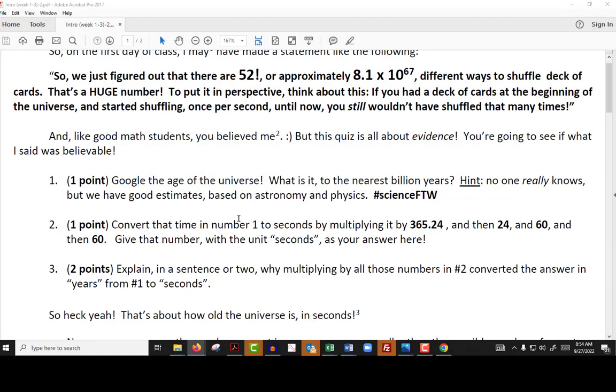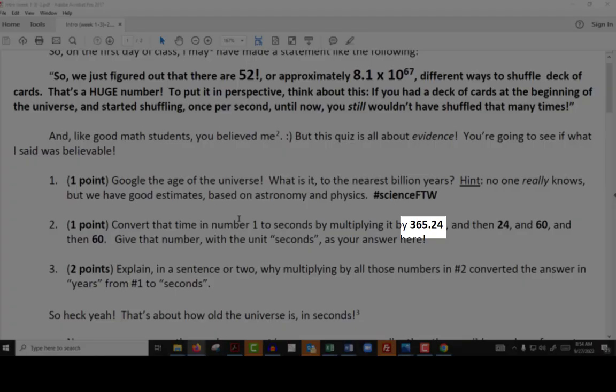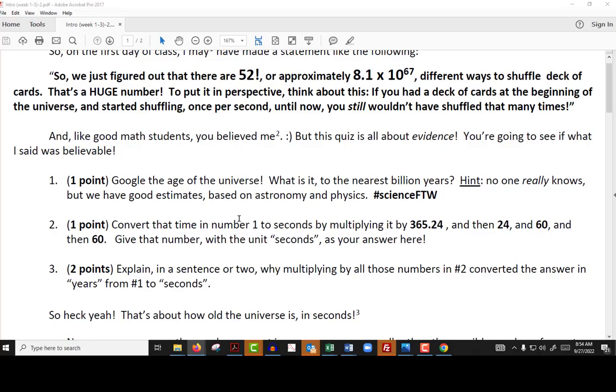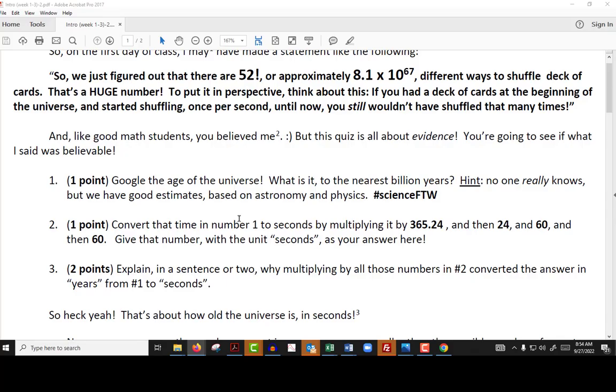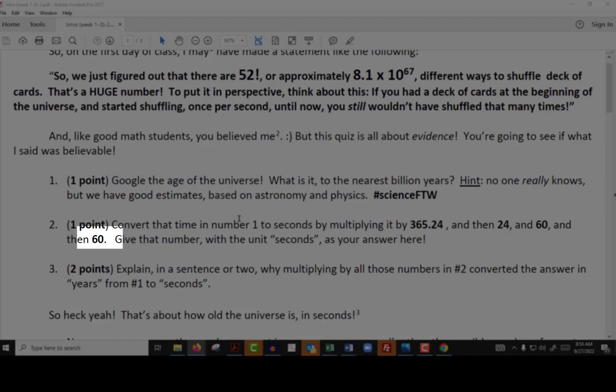And in number 3 here, explain why those numbers converted years to seconds. So the first one here, 365.24, that's how many days there are in a year. The 0.24 is kind of fun because that's one of the reasons, A, you have leap years, and B, every 100 years you don't have a leap year. So that first factor is changing years to days. The next factor is changing days to hours because there are 24 hours per one day. Now you're in hours. There are 60 minutes in an hour, so that's where the next 60 comes from. The last 60 is 60 seconds in a minute. So multiplying by all that converts years into seconds.